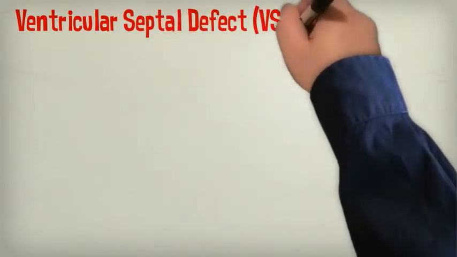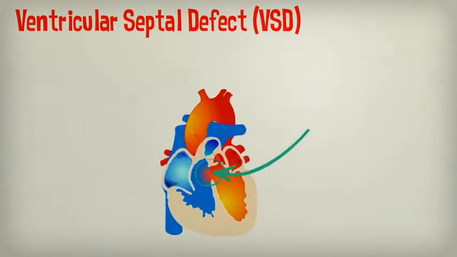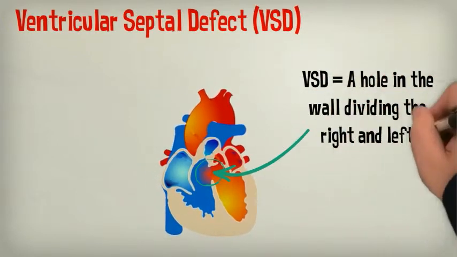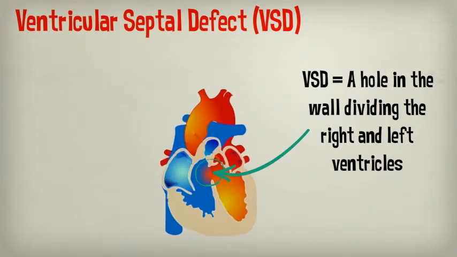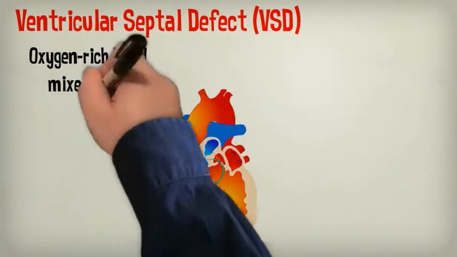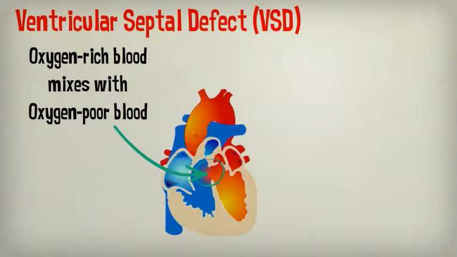Ventricular septal defect, VSD, is caused by a hole in the interventricular septum, or the wall that divides the 2 lower chambers of the heart. This hole allows the oxygen-rich blood from the left ventricle to mix with the oxygen-poor blood from the right ventricle.